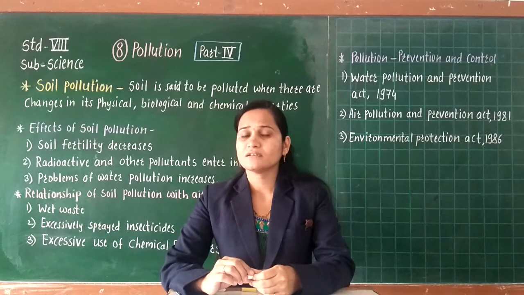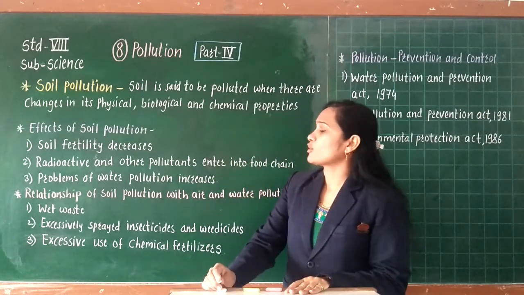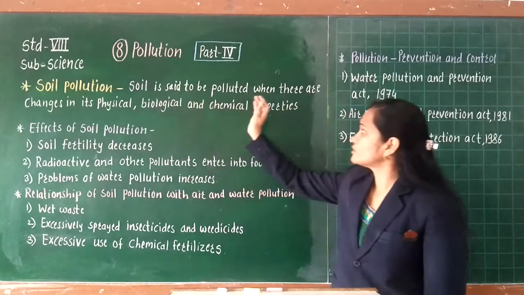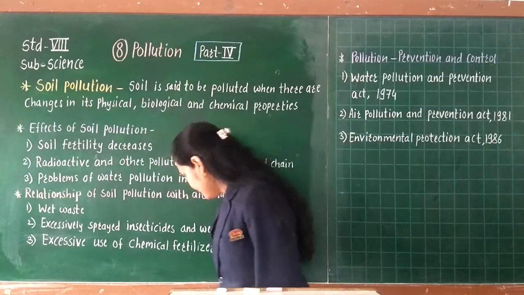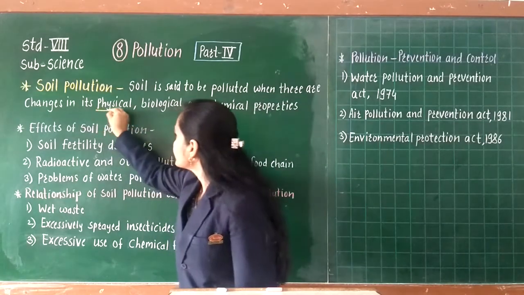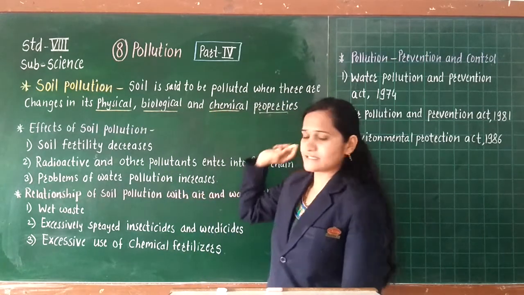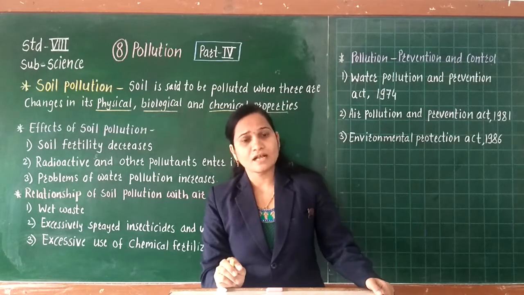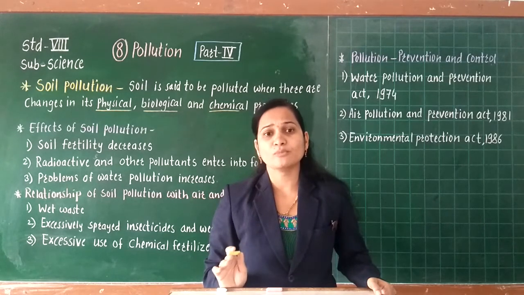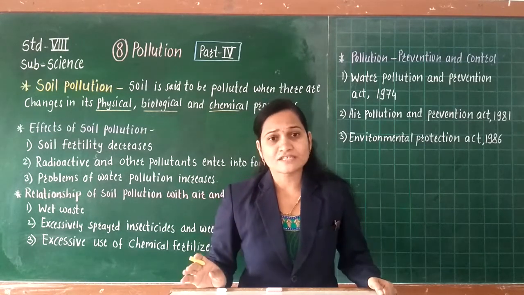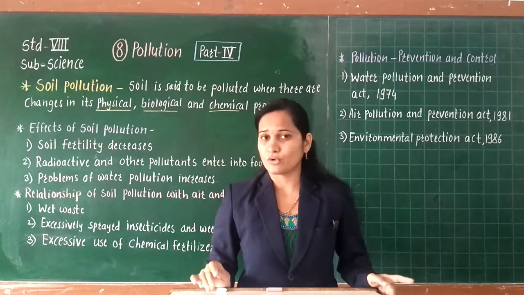We say that soil is polluted when there are changes in its physical, biological and chemical properties. It means that when the physical, biological and chemical properties of soil change due to human activities or some natural reasons, at that time we say that the soil is polluted.